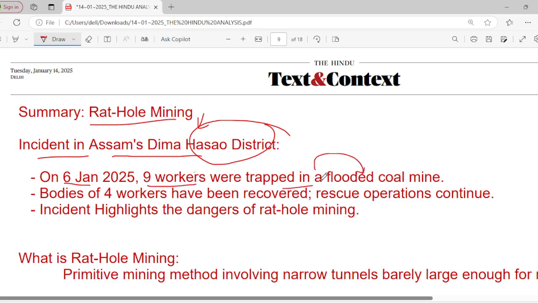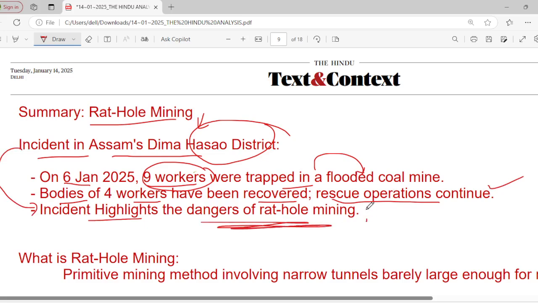Due to the flood in the Kalliddalu mine, 9 workers have been severely injured. The bodies of 4 workers have been recovered. Now they are recovering, and the rescue operation still continues. This particular incident highlights the dangers of rat hole mining, which is very dangerous, okay.